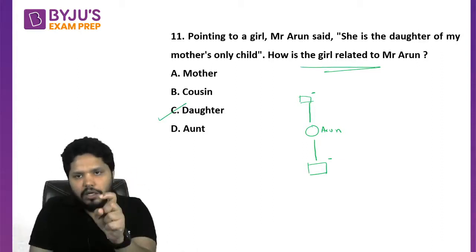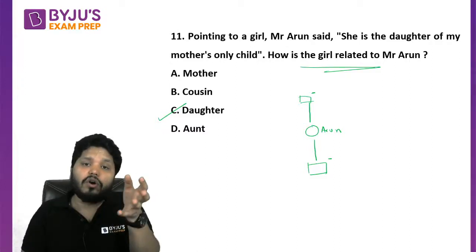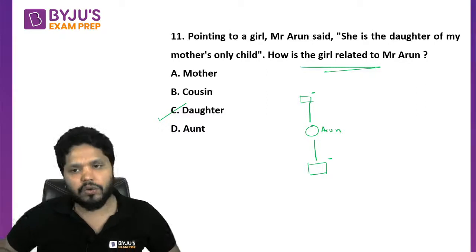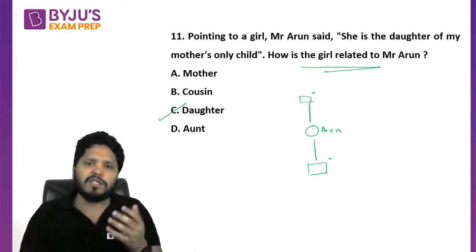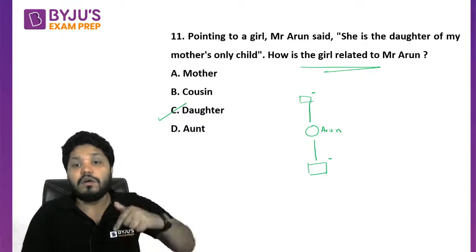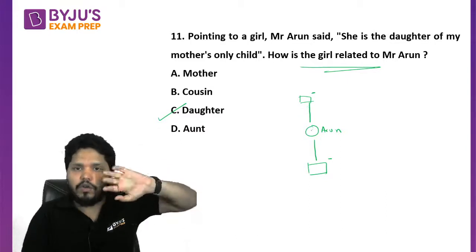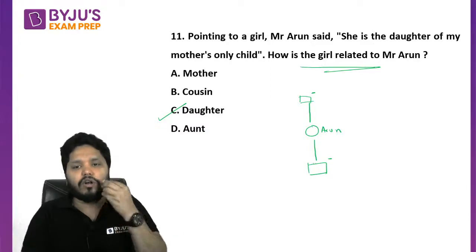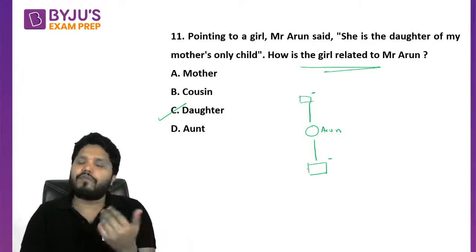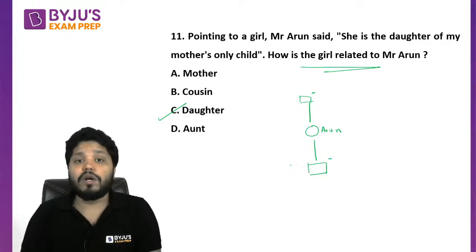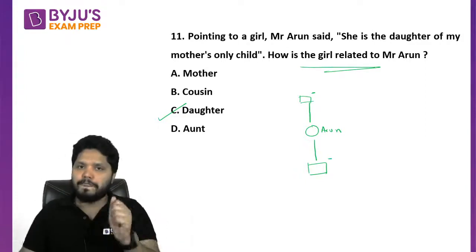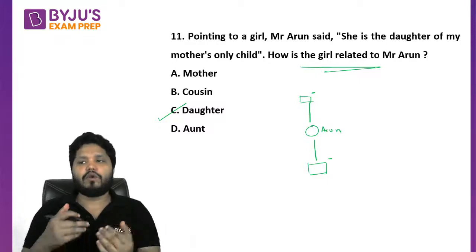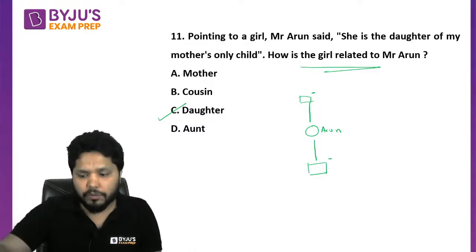So pointing to a girl, Mr. Arun said she is the daughter of my mother's only child. How is the girl related to Mr. Arun? That's the question. So just need to see what is there in the question. Mr. Arun's mother's only child is going to be Arun only. My mother's only child is me only, and this girl is a daughter of that person. That means this girl is a daughter of me only. That's it. I hope you understood what we are doing here and how we are going to do part 2 also, part 1 also. That should be very clear to you.